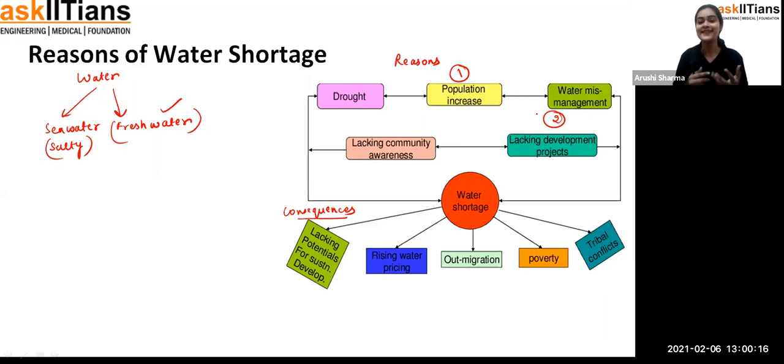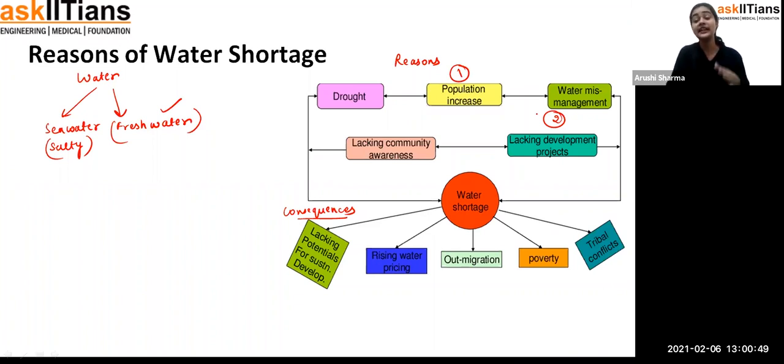And if I give you more examples, I have so many examples in my mind. Like if you are brushing your teeth and you turn on the tap, and you are just brushing while the water is flowing from the tap, that's how water is getting wasted. Even one day I noticed that in my colony one of the water pipes was leaking, and the water was getting wasted. We have some kind of community here that takes care of the society, so I told them.